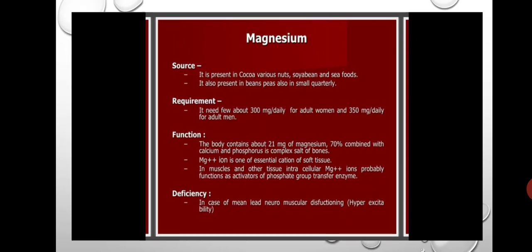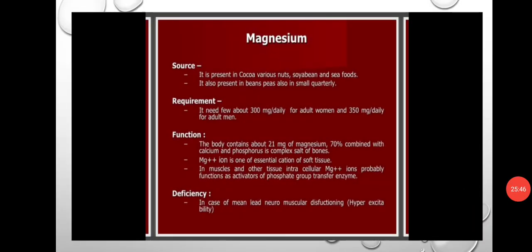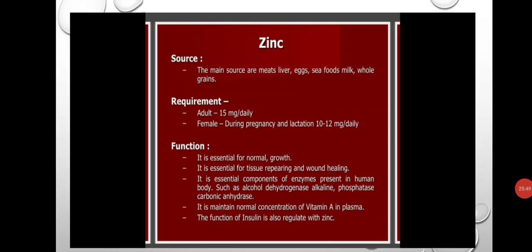The function of magnesium: it is also required in the formation of bones and teeth along with calcium and phosphorus, and the Mg2+ ion is essential for the formation of soft tissue and muscle also. So deficiency causes some muscular disturbances. And the next element is zinc. The main sources of zinc are meat, liver, egg, seafoods, milk, and whole grains.